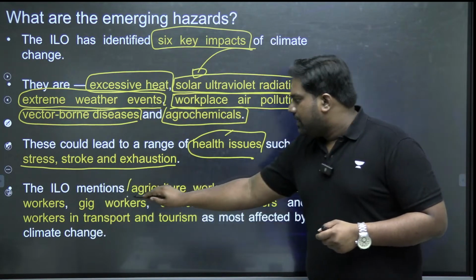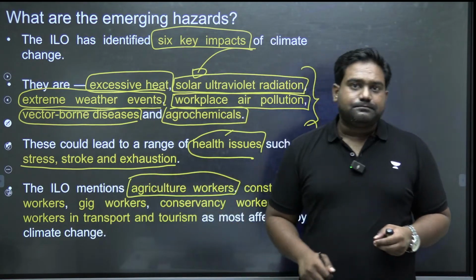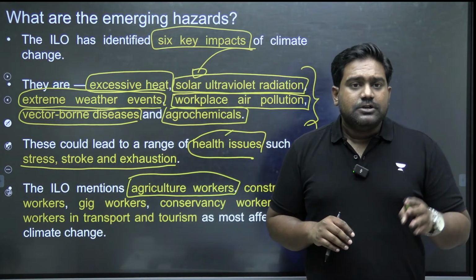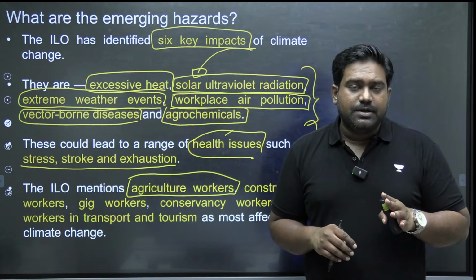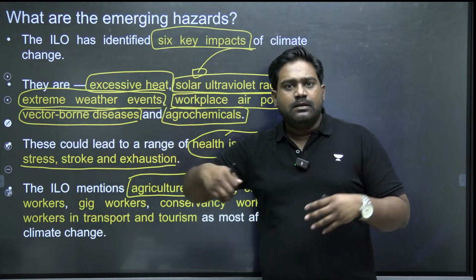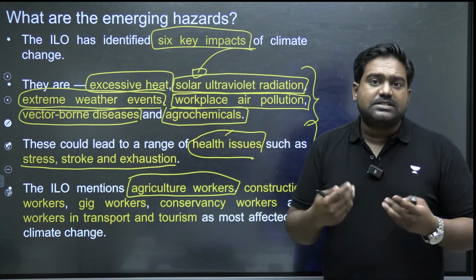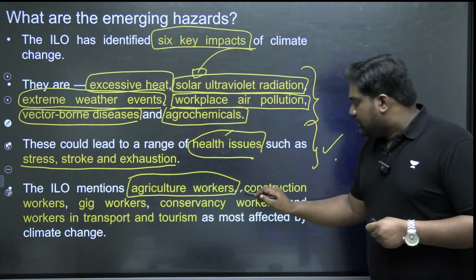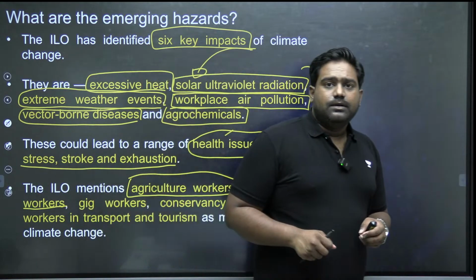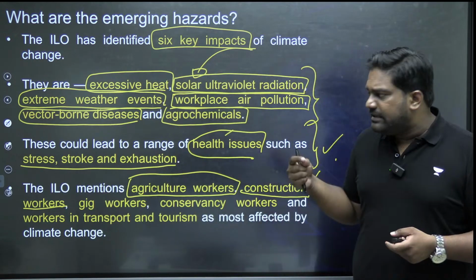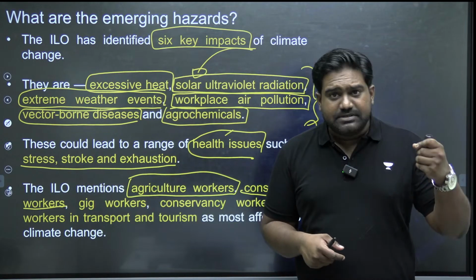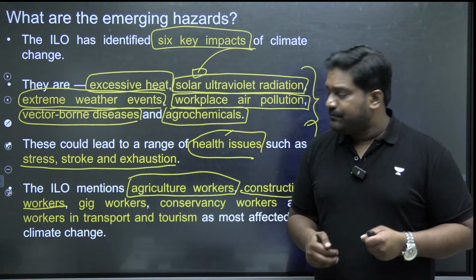For example, agriculture and farming. This is one major sector which is going to be hit by climate change. Farmers and agricultural laborers are forced to work in the open, exposed to the hot sun, the heat waves and all the adverse conditions. Then construction workers in the construction sector. They have no other choice. Most of them are daily wage earners, manual laborers. They are forced to work in the open, exposing themselves to hazardous, deadly conditions.